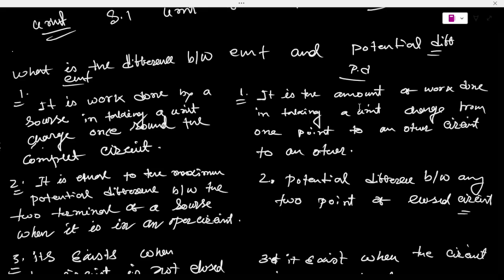Second point, EMF is equal to the maximum potential difference between the two terminals of the source when it is an open circuit, and the potential difference is between any two points in a closed circuit.